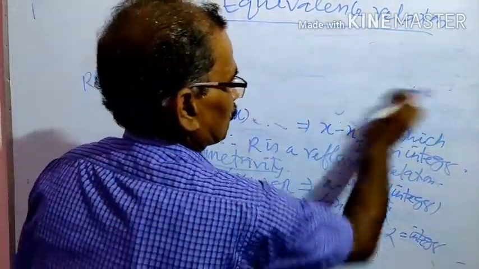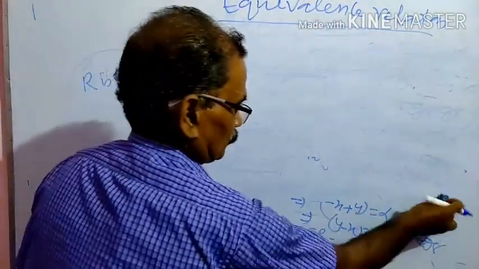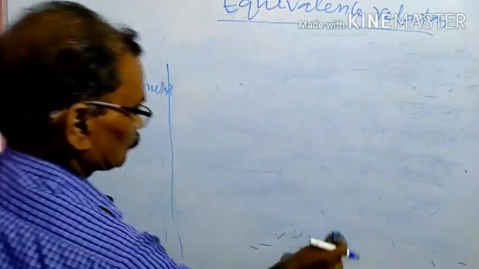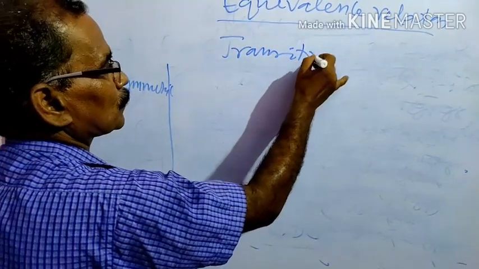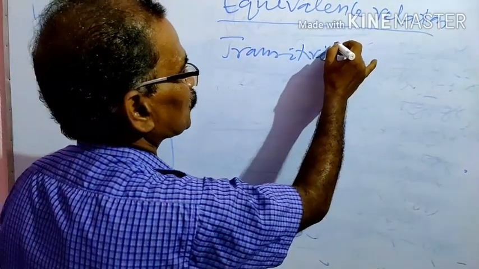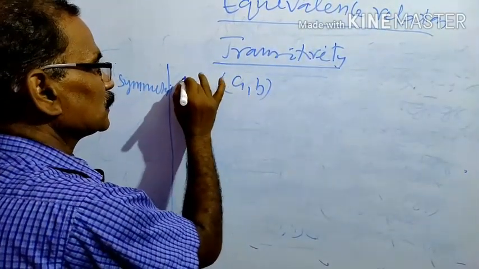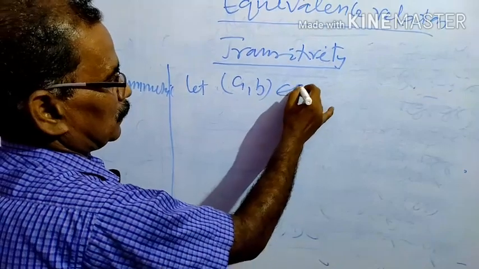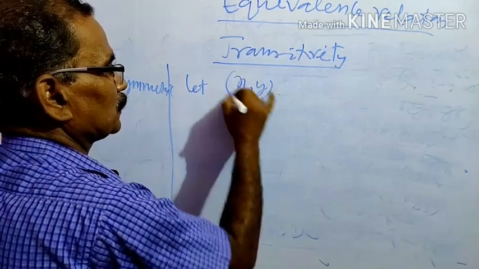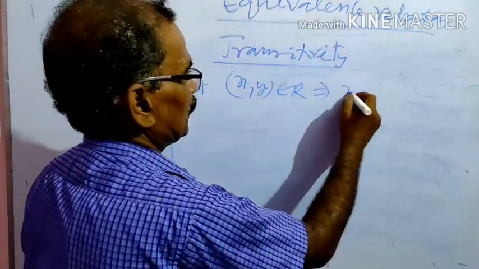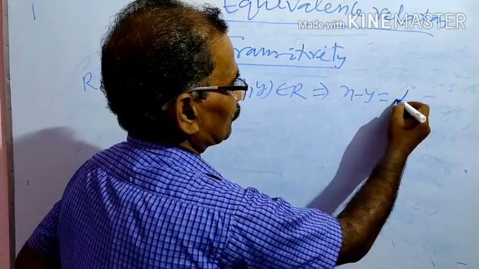And next, transitivity. Here x, y belongs to R. It means x minus y is equal to an integer, suppose alpha.